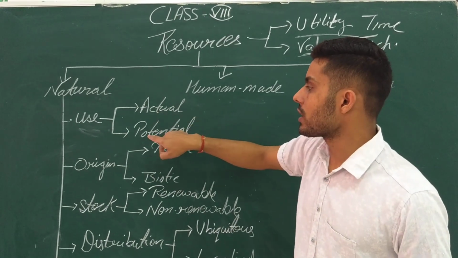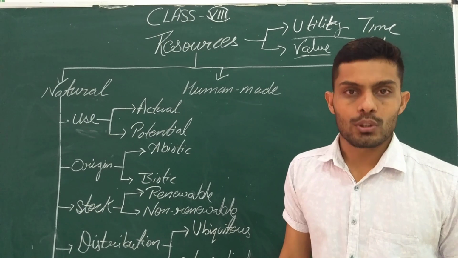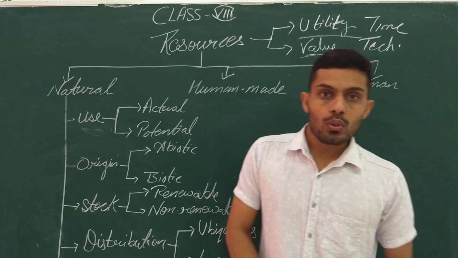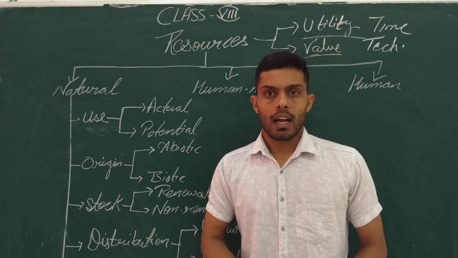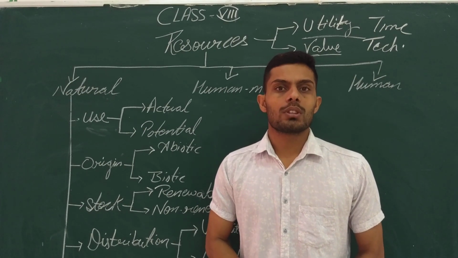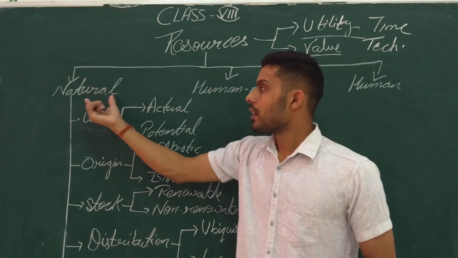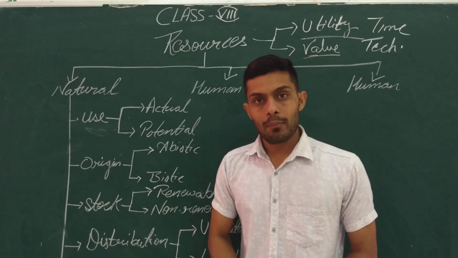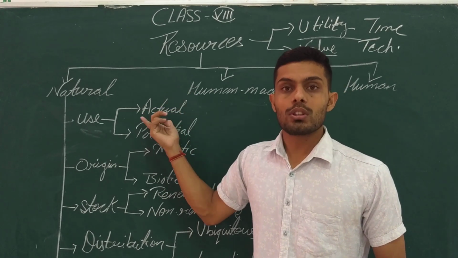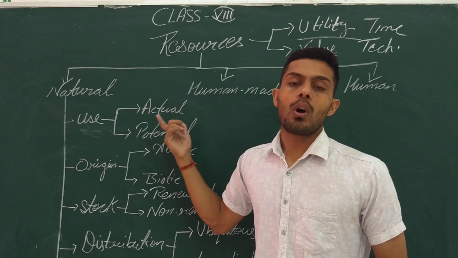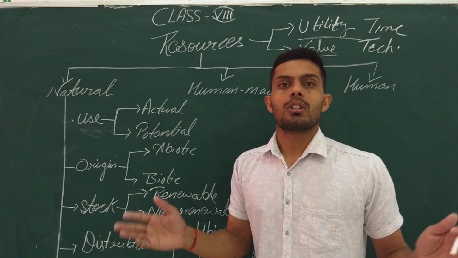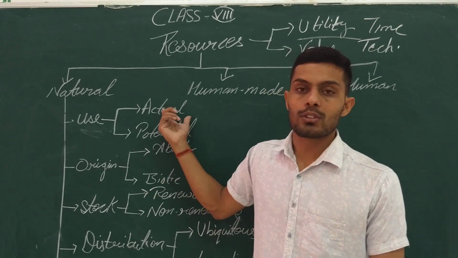On the basis of use, the natural resources have been classified into 2 different parts: actual resources and potential resources. What are actual natural resources? Those resources about whose quantity we know and which are utilized at present. Again, actual resources means those resources about whose quantity we know. Those resources are termed as actual resources.